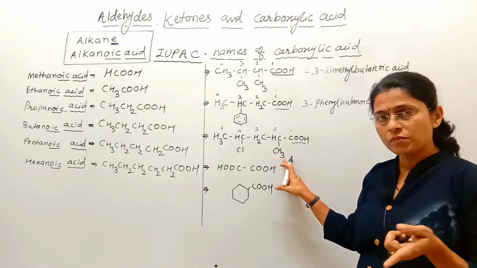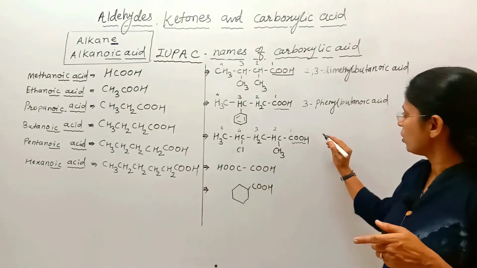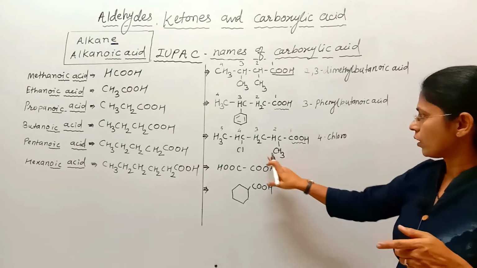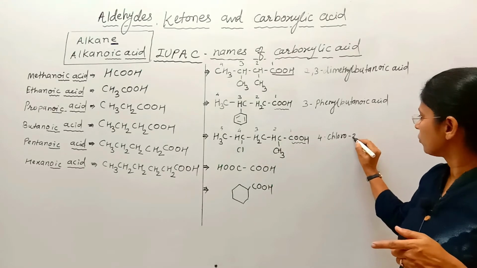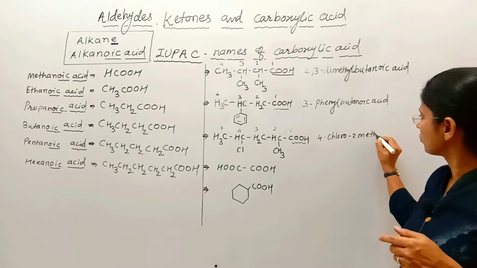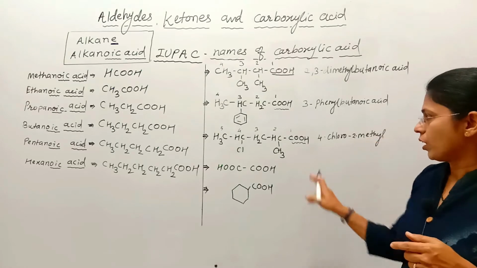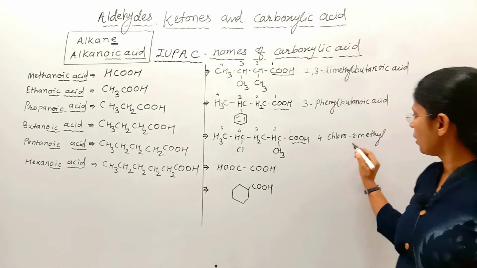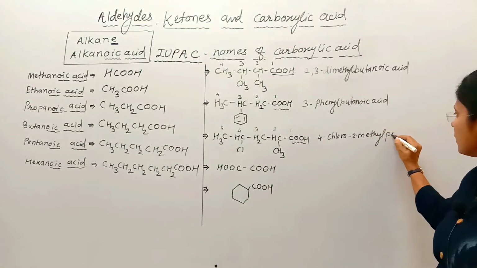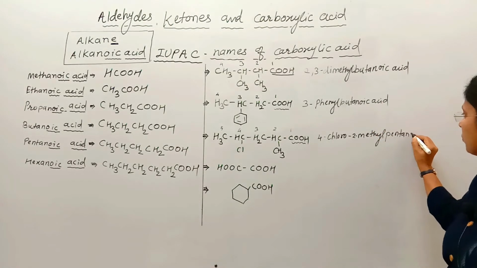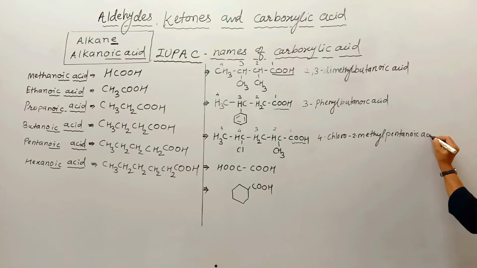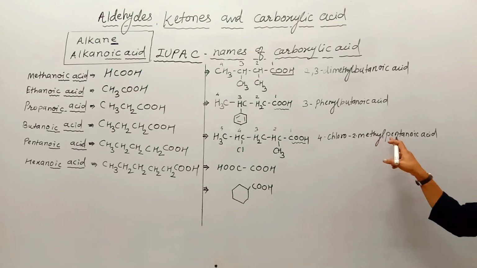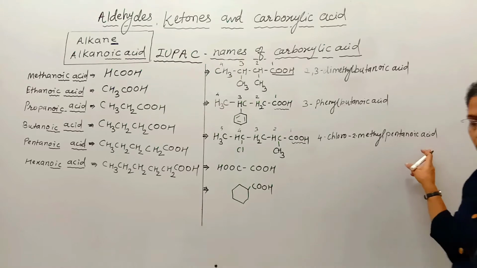Alphabetically chloro comes first, so I will write 4-chloro, 2-methyl. 5 carbons are there, that's why pentanoic acid. So its name is 4-chloro 2-methyl pentanoic acid.